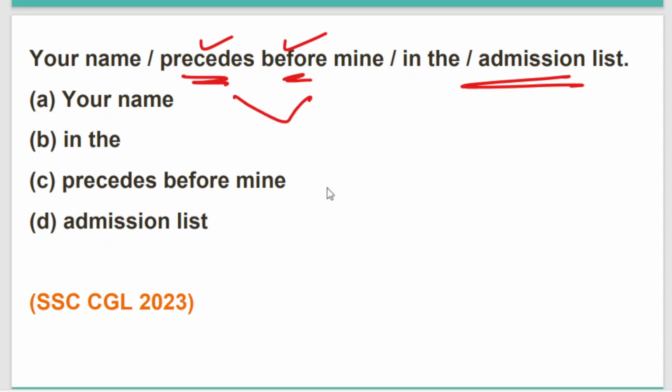So either we have to write your name is before mine in the admission list, or we have to write your name precedes mine in the admission list. The later one, that is the second one, sounds a little better, so I'm omitting the word before. Both options are written in part C. Either we can omit precedes or we can omit before. Both the options are absolutely correct and we can choose either one. So the correct sentence is, your name precedes mine in the admission list. I hope the question is clear to all of you. Moving to the next question.